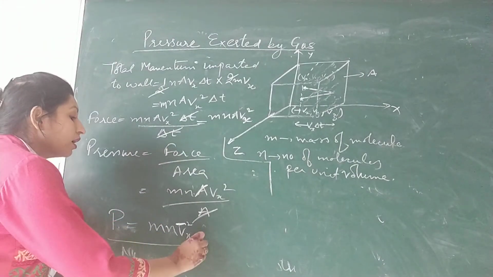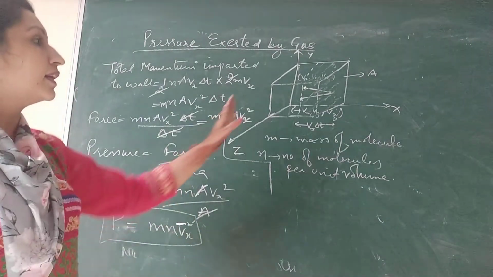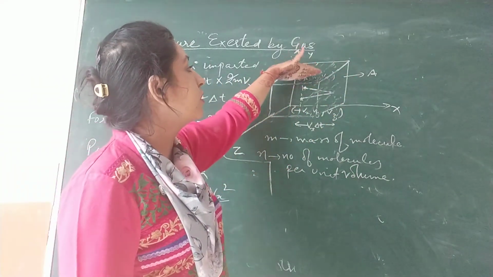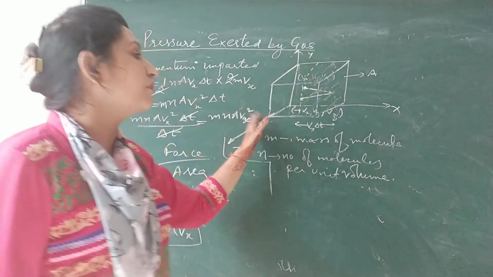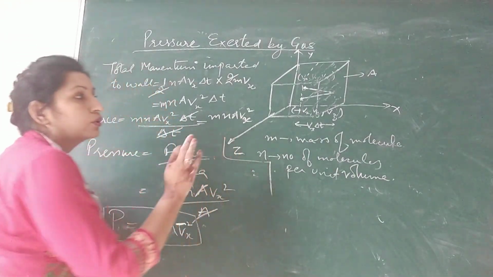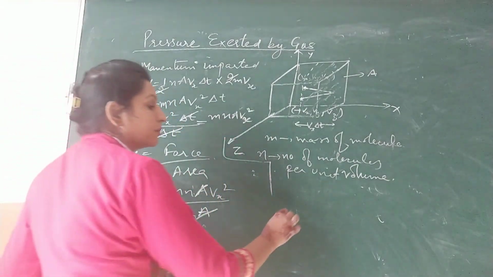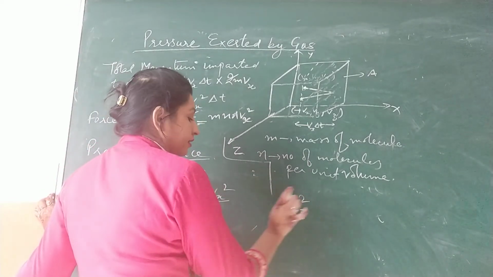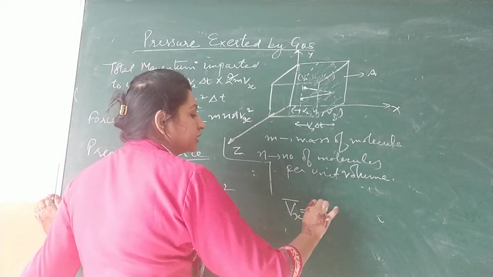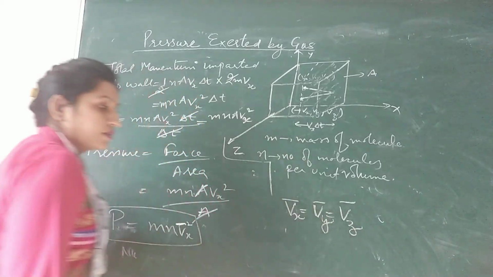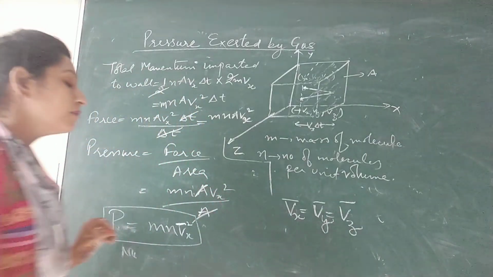Now the particles are not only exerting pressure on the wall perpendicular to the x-axis, but also on the walls perpendicular to the y-axis and the z-axis. So we'll calculate in general, since the gas is isotropic in nature. Isotropic means the average velocity along the x-axis is equal to the average velocity along the y-axis, and equal to that along the z-axis.